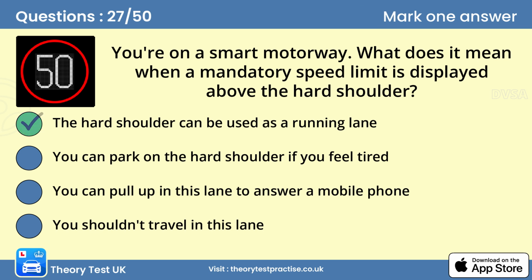A. The hard shoulder can be used as a running lane. A mandatory speed limit sign above the hard shoulder shows that this part of the road can be used as a running lane between junctions. You must stay within the speed limit. Look out for vehicles that may have broken down and could be blocking the hard shoulder.